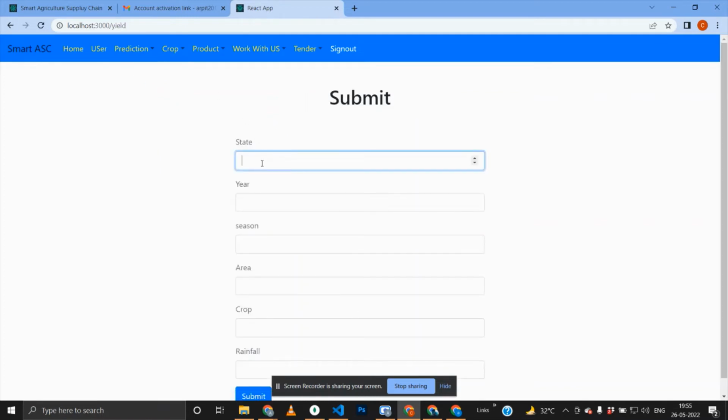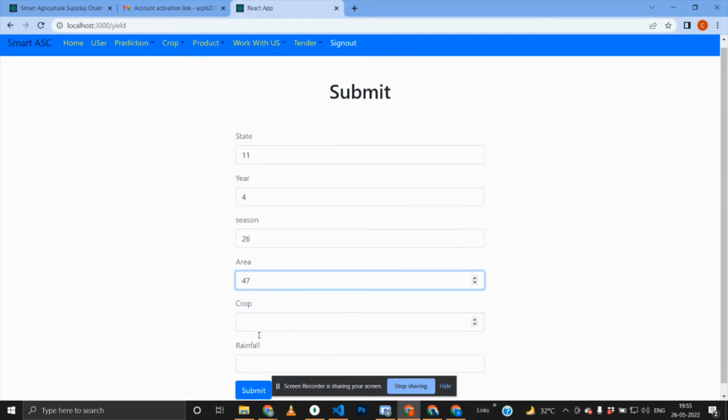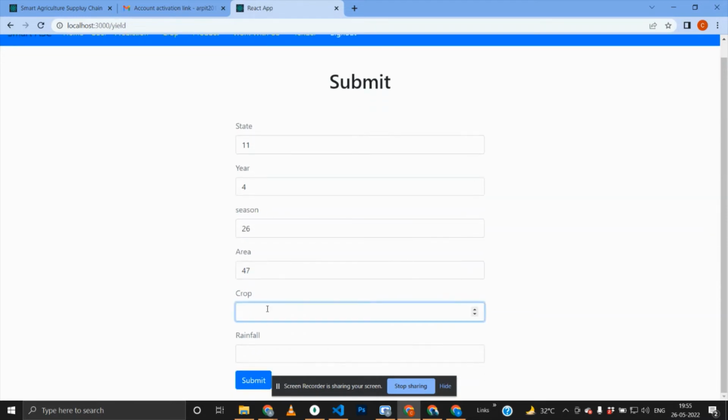Let's say I input the data like 11, 4, 26, 47.